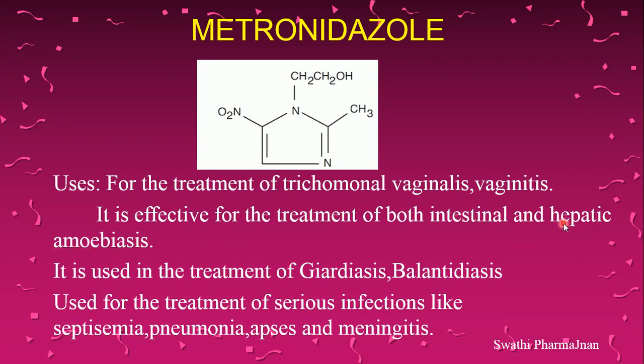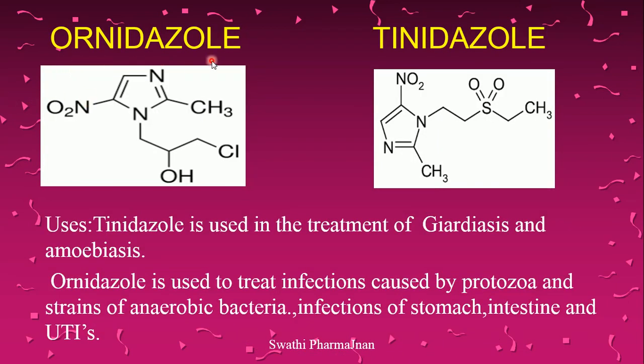Intestinal amoebiasis and hepatic means liver amoebiasis. It is used in the treatment of giardiasis and balantidiasis, which are other types of protozoal diseases, and for the treatment of serious infections like septicemia. If the protozoal count or population has increased in the blood, then that disease is called septicemia, pneumonia, abscess and meningitis. The next structure under imidazole derivatives is ornidazole and tinidazole.